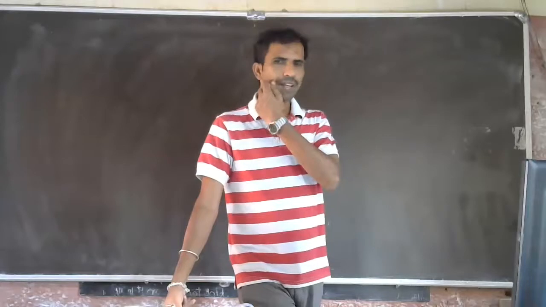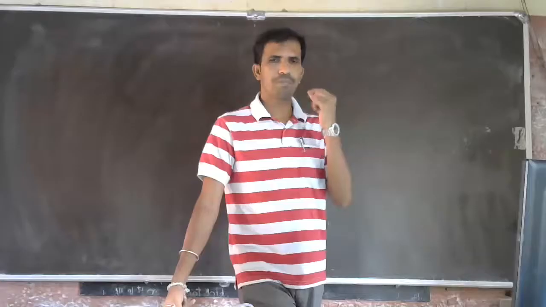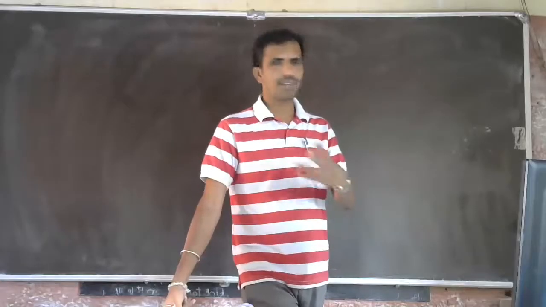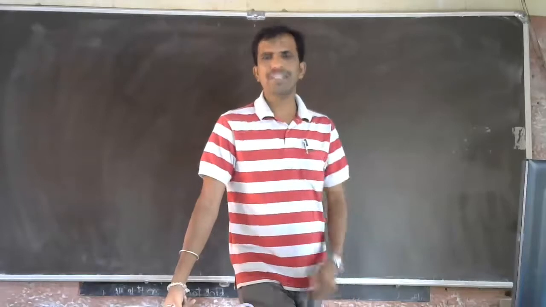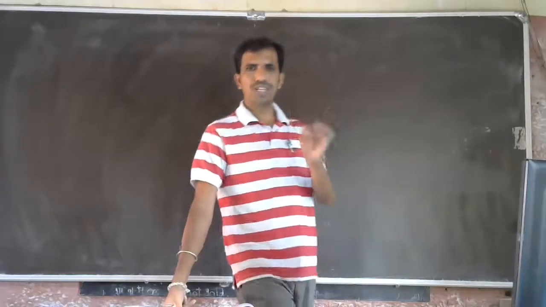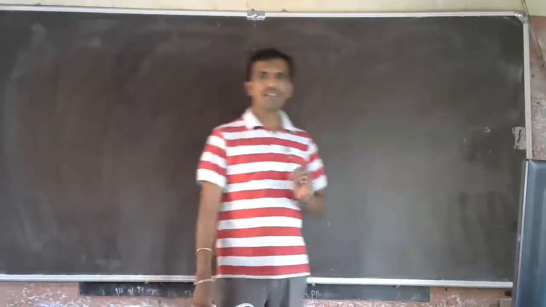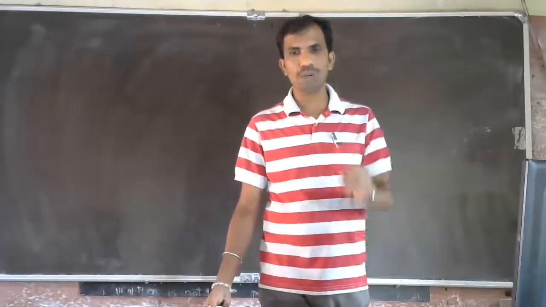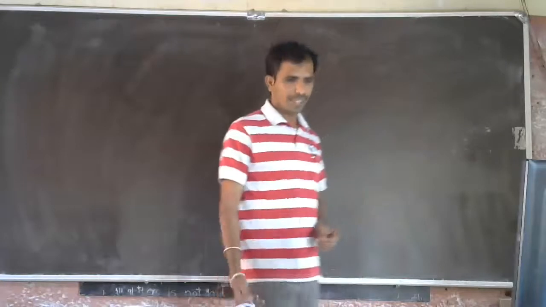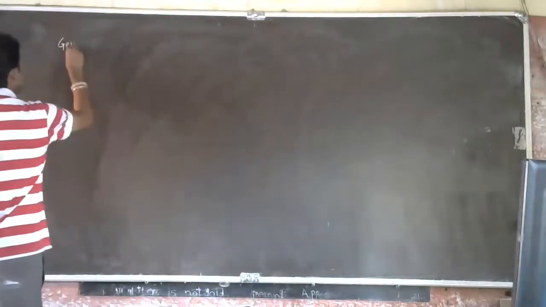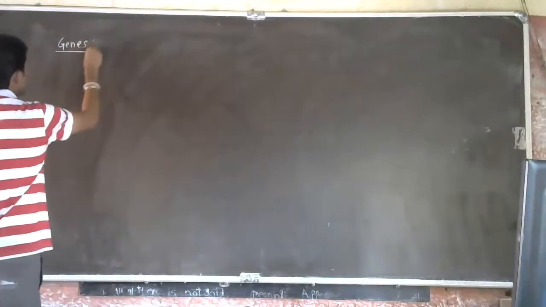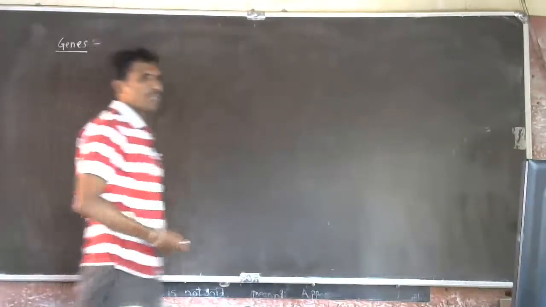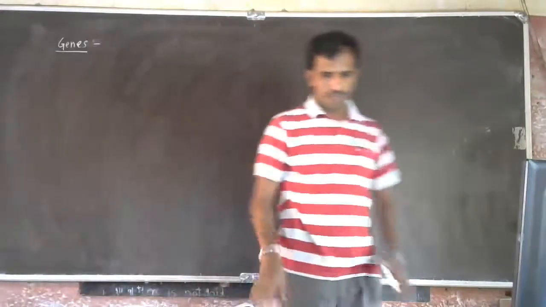For some people, a dimple will fall on the cheek. You may know that. That is also one of the characters. Like that, many characters are there, and all those characters are controlled by genes. Understood? So what is a gene? Small units of DNA which control a specific character of the body.